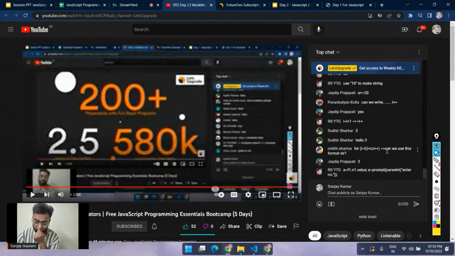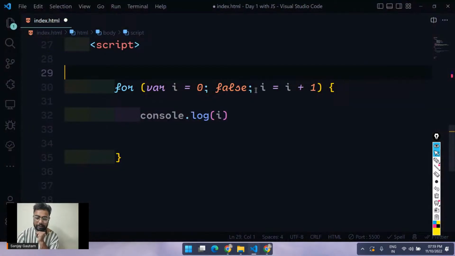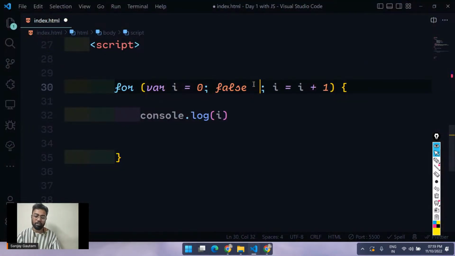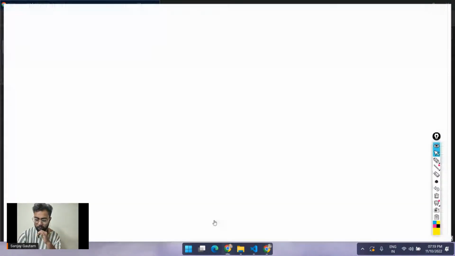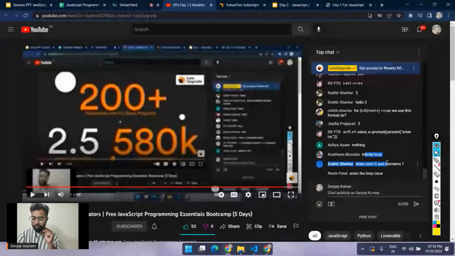Yeah, obviously you can use the format, Rohit. We are going to use that format. By the way, can you just take a guess? If I just pass directly false here, what will happen? Is the loop going to execute or is it just going to do nothing? Nothing, exactly.